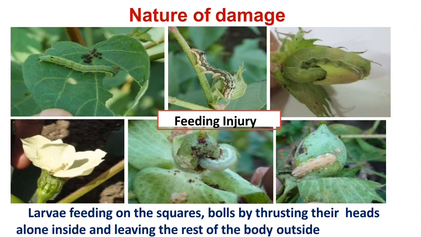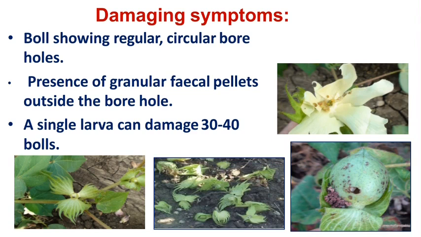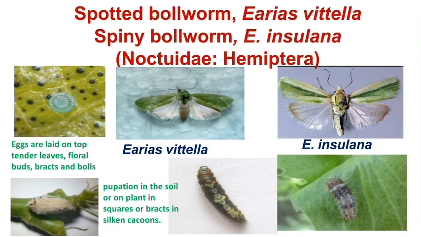This is the characteristic feeding habit in bolls in case of Helicoverpa. These are the different symptoms produced by the feeding of the caterpillar of Helicoverpa armigera. Here, if you see, the boll shows regular and circular bore holes, then the presence of granular fecal pellets outside the bore hole, and a single larva can damage 30 to 40 bolls.